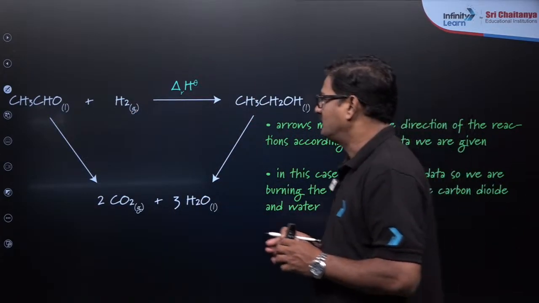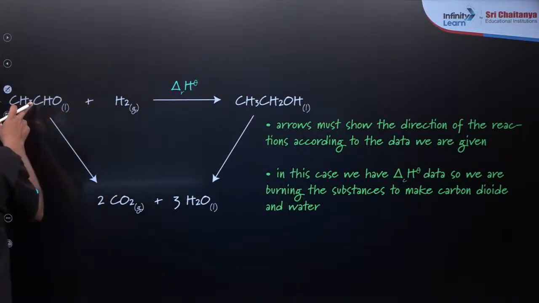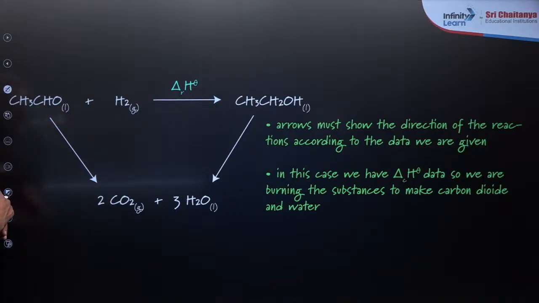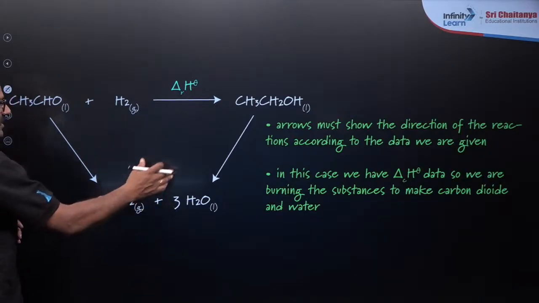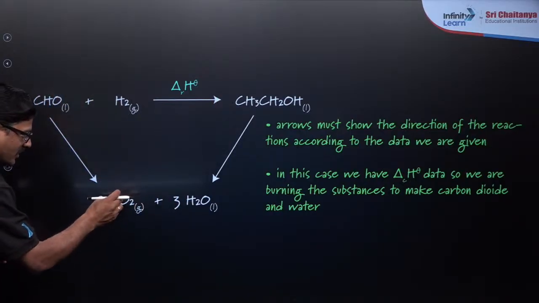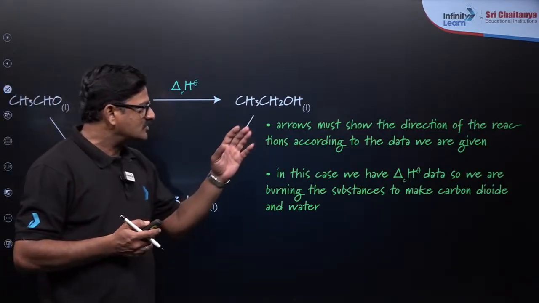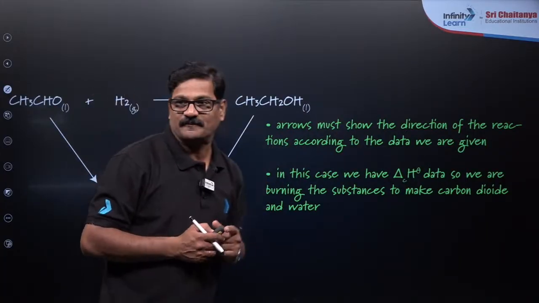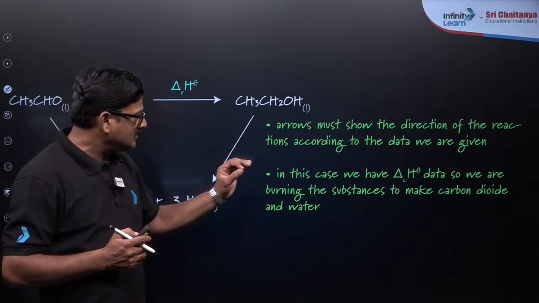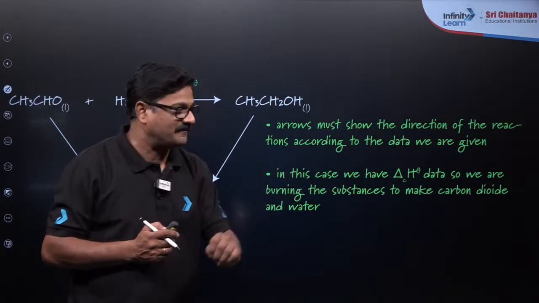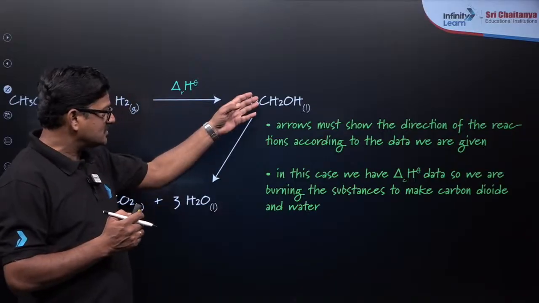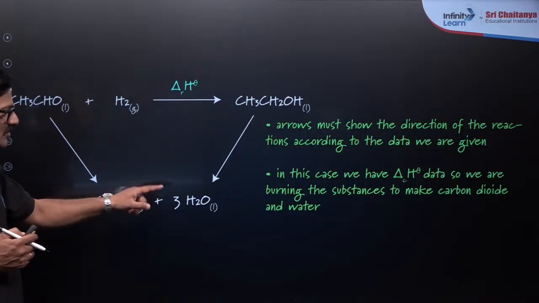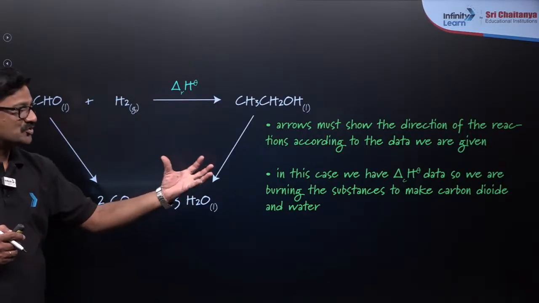In that, first let us go with the enthalpy of combustion reaction. It is going to give you CO2 and H2O. So you just take this into consideration. Arrows must show the direction of the reactions according to the data given. Fine. And in this case we have enthalpy of combustion data. So we are burning these substances to make carbon dioxide and water. So carbon dioxide and water values can give you the actual calculation.